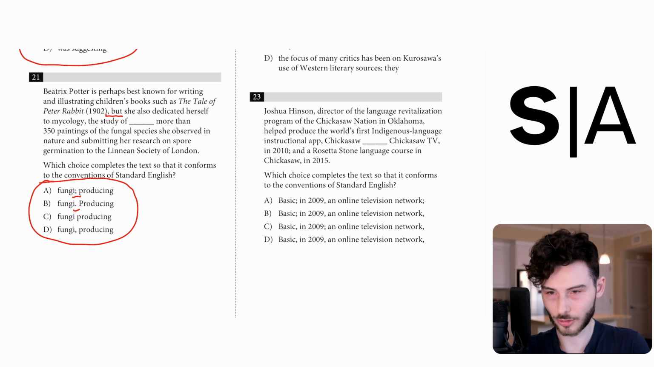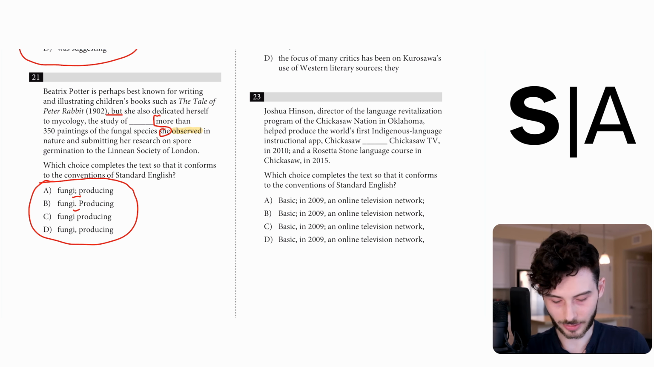I see comma, coordinating conjunction, which means that we're probably starting with an independent clause, starting with "she." She also dedicated herself to mycology, the study of fungi. What I need to do now is start here and see if there's another independent clause after this point. I'm going to highlight things that could be verbs or potentially past participles. You can see that I've highlighted the word "observed" here. This looks like a verb that's connected to "she."